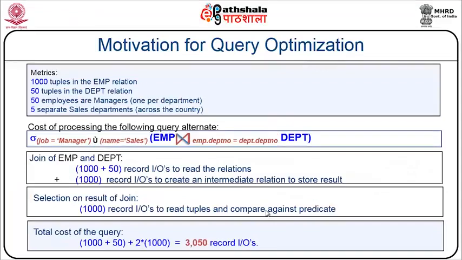So let us go in for the second type of relational algebra expression, where we have replaced this Cartesian product by a join. Employee join department, where the join has a constraint which is employee's department number equal to department's department number. Once after obtaining this, we will go for selecting job as manager and name as sales. So what would be the impact of replacing the Cartesian product by a join?